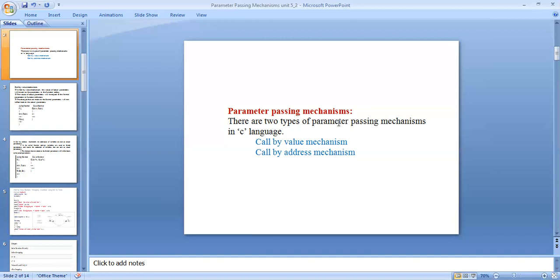In call by reference, or call by address, the address of the variable is passed to the function as a parameter, and the value of actual parameters can be modified by the formal parameters.